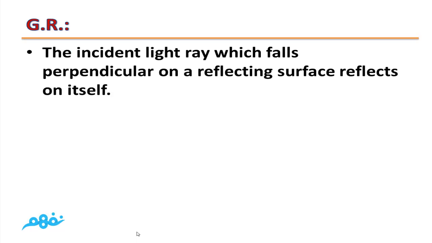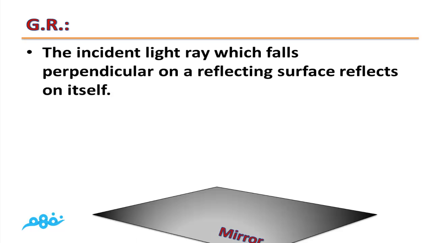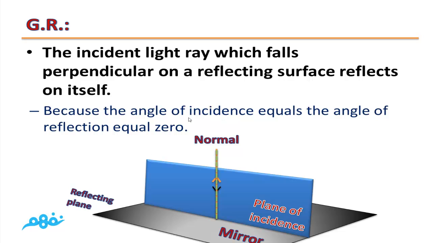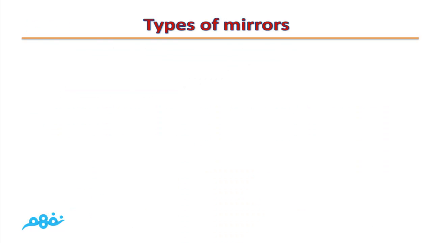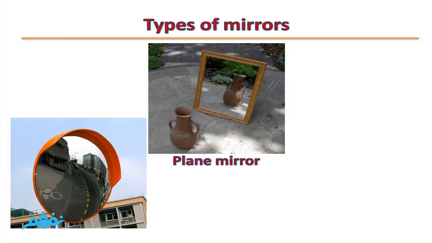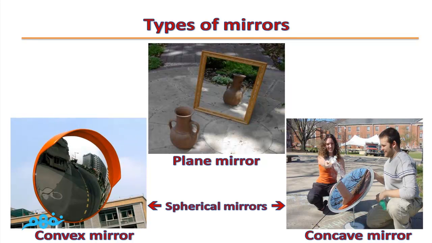Give reasons: the incident light ray that falls perpendicular on a reflecting surface reflects on itself. This is because the angle of incidence equals the angle of reflection equals 0. Types of mirrors. We have two types of mirrors. The first one is plane mirror. The second one is spherical mirrors. But we have two types of spherical mirrors: convex mirror and concave mirror.